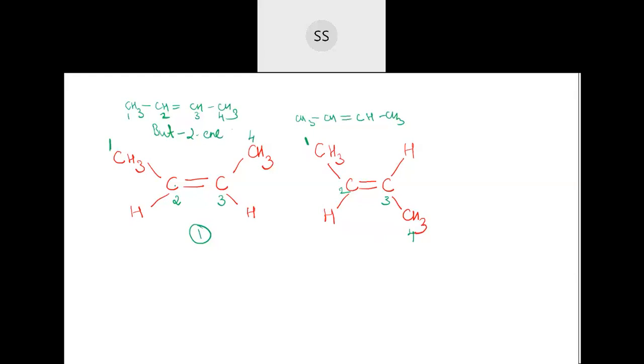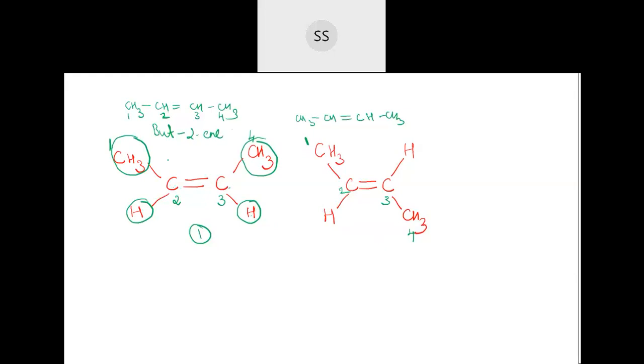But what is the difference you are finding now in both of them? You are seeing here this one CH3 and CH3 on the same side of the carbon-carbon double bond, and hydrogen also, if I am taking hydrogen, is also on the same side, correct, no? See, this hydrogen and hydrogen matching, correct, no?